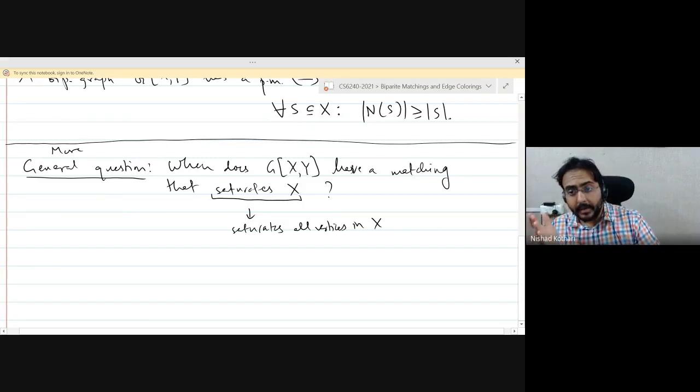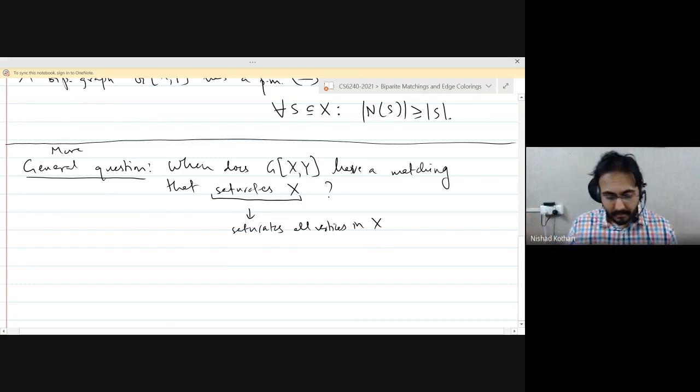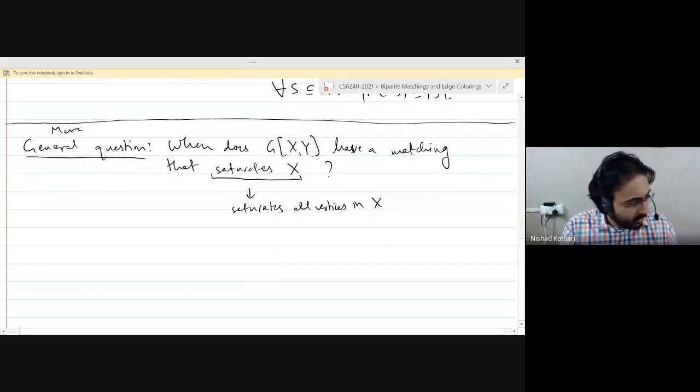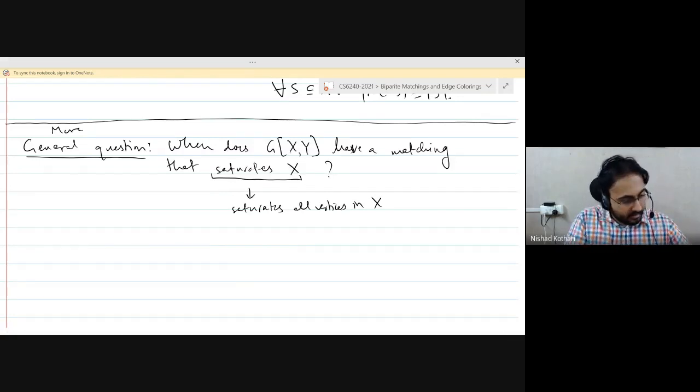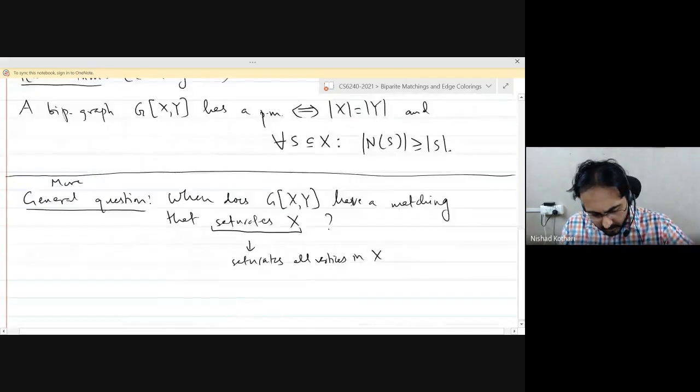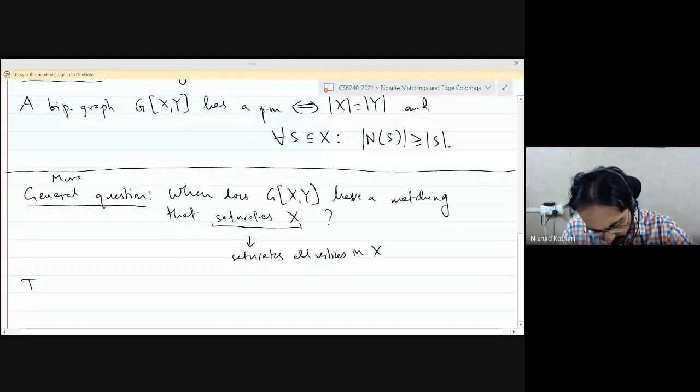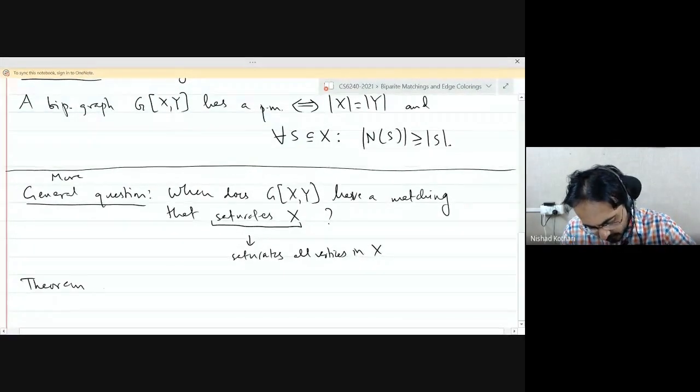Another way to look at it is the neighborhood of X should have at least as many vertices as the cardinality of X. And that implies that Y must have at least as many vertices as X. Right? Okay. So it turns out that we can get exactly the same kind of result. So in fact, this is also often called Hall's theorem. I think Hall had actually proved this theorem.